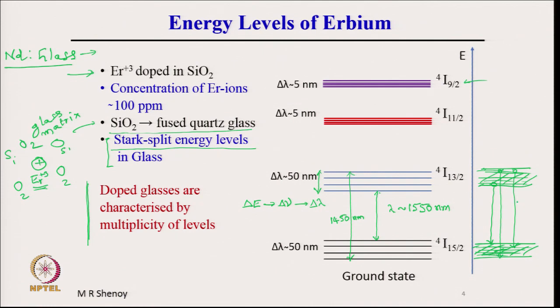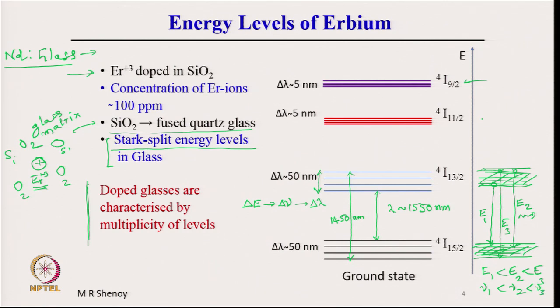What do we have? We have the energy difference. If this is E1, this is E2 and this is E3, the photons emitted will have different energies. Note that E1 is smaller than E2, which is smaller than E3, and therefore h nu 1 is smaller than h nu 2, which is smaller than h nu 3.